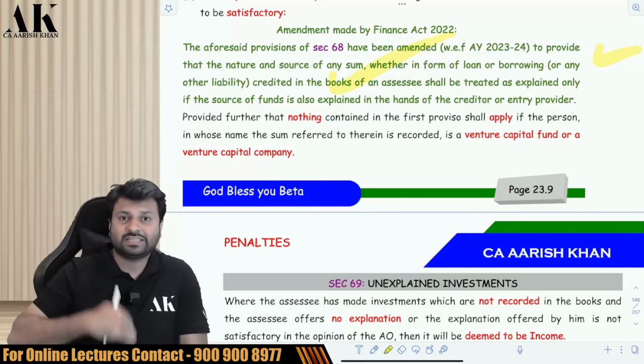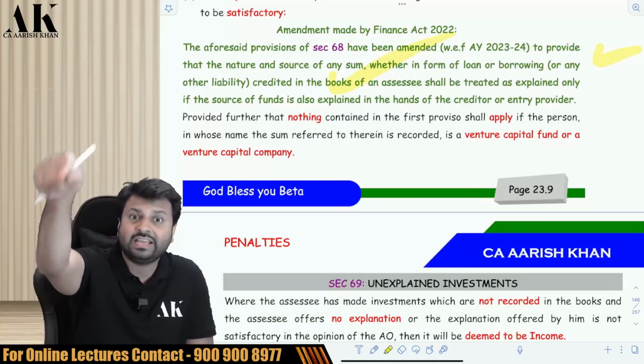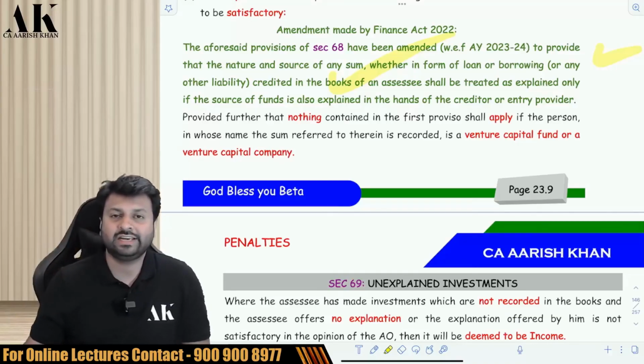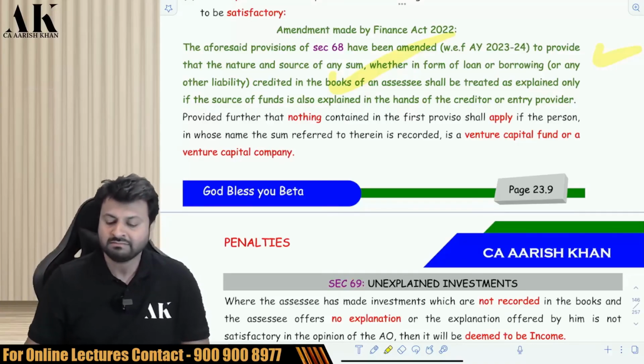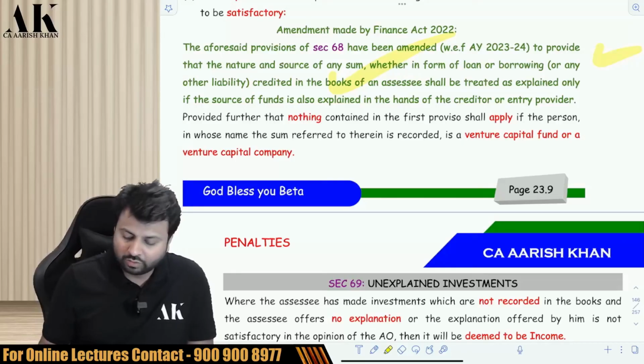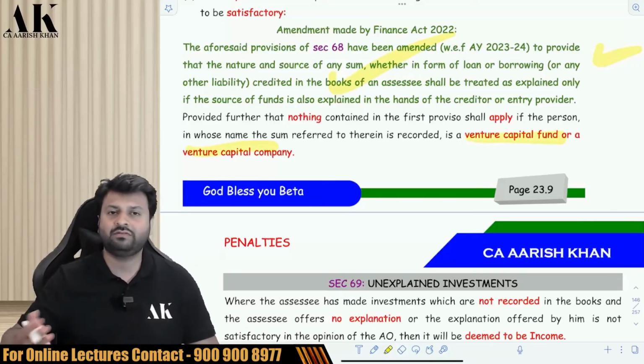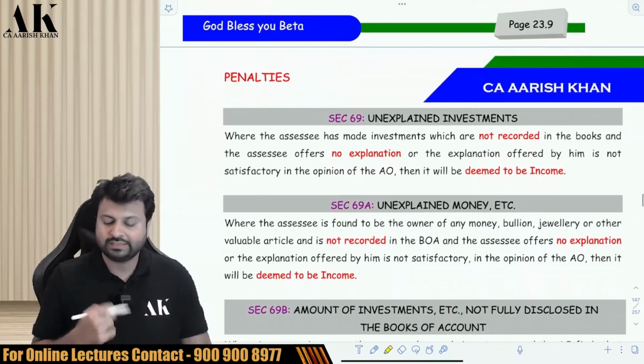So if a person is giving you some credit, you have to explain where he got the money to give you the credit, or else you will be liable under section 68, and what the consequences are you will come to know in a while. Now this provision is not applicable to a venture capital fund or venture capital company. They have been relaxed.